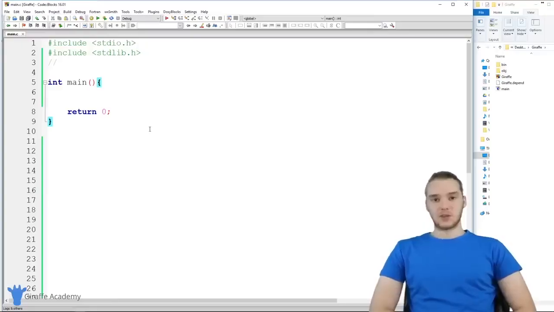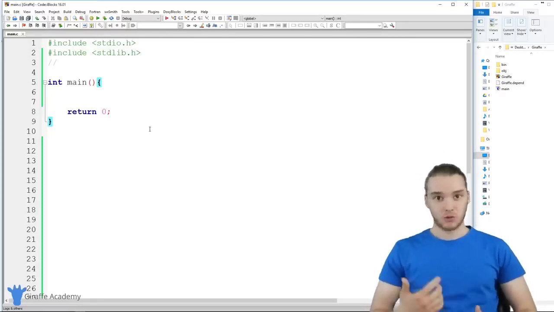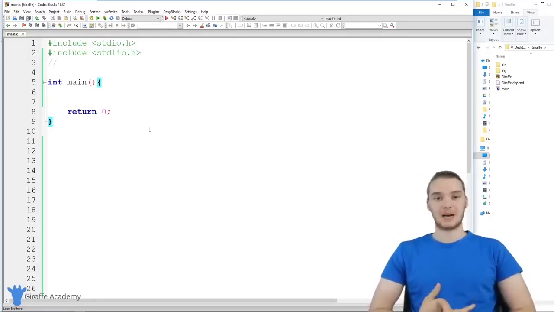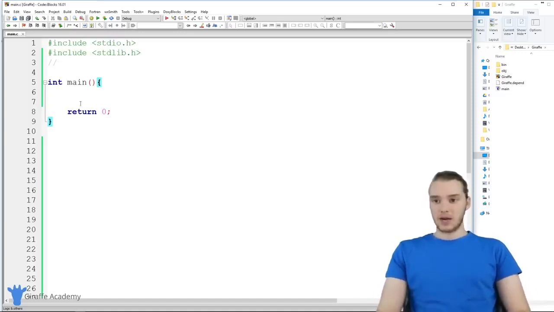In this tutorial, I'm going to teach you guys how to write to files in C. One of the cool things we can do in C is we can actually modify and change and also create new files. So in this tutorial, I'll just basically show you guys how to do that. We'll talk about creating files, writing files, and appending onto files. So let's go ahead and do that.